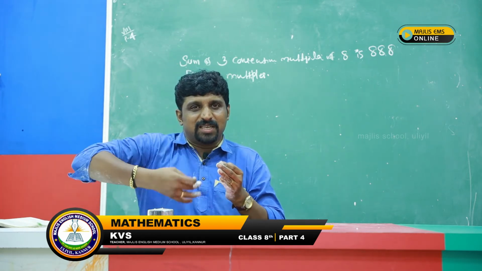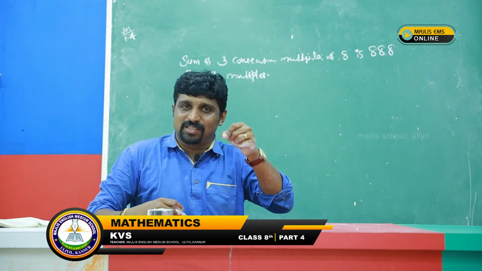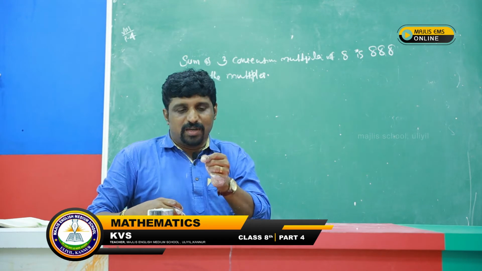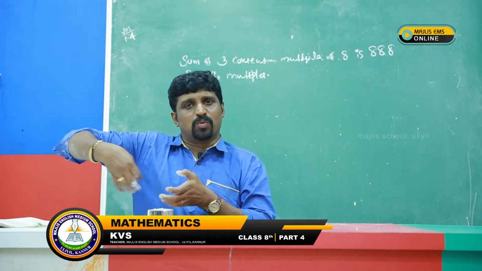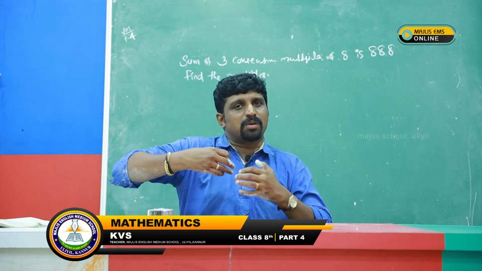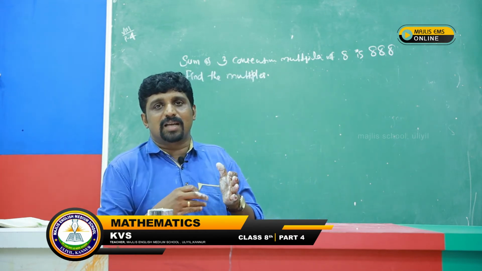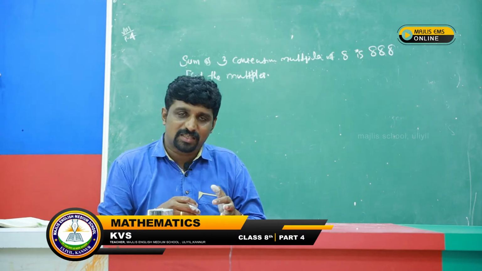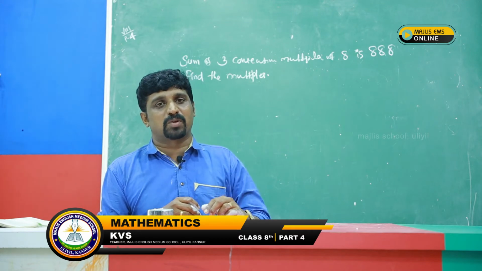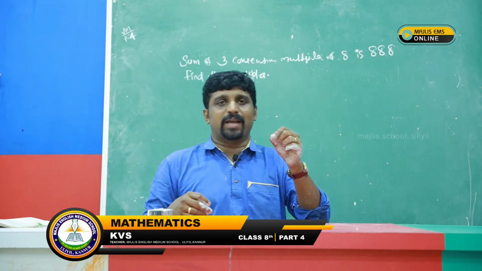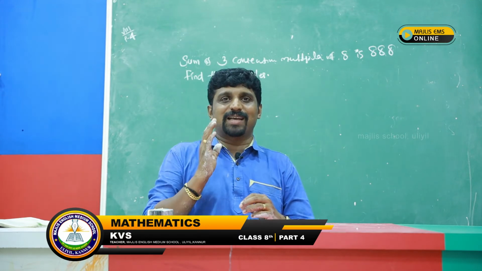That means 8 is added in each case. First one 8, then 8 is added, 16, again 8 added, 24, again 8 added, 32, again 8 added, 40, that will move. That means for each consecutive multiple of 8, we always add 8. Therefore, we can consider the multiples of 8 like that. We need to find three consecutive multiples of 8. Suppose first one I can take as x.